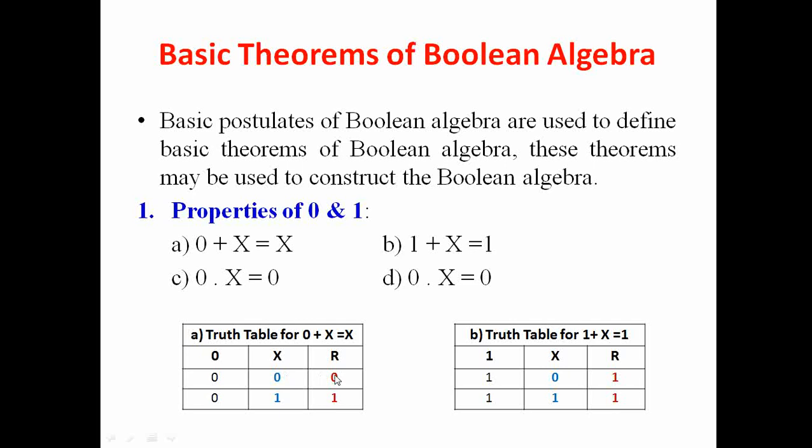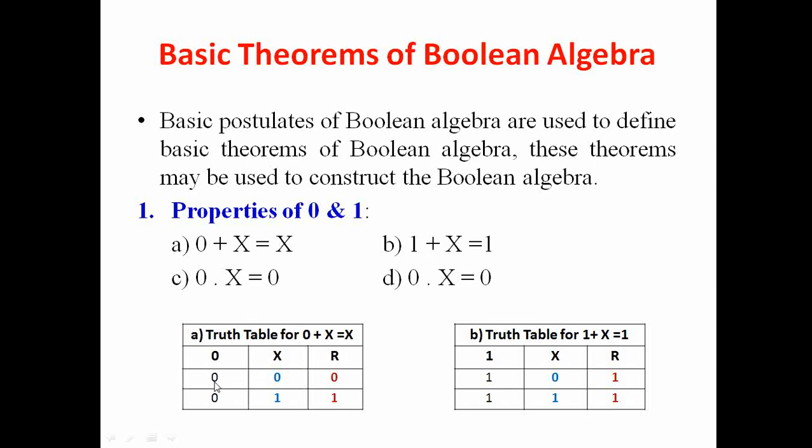This is the truth table for 0 plus x is equals to x, and this is the truth table for 1 plus x is equals to 1. So what you can see, this is 0, this is x. X is a Boolean variable, so it may have two values, either 0 or 1, and then the result r is 0 plus x.